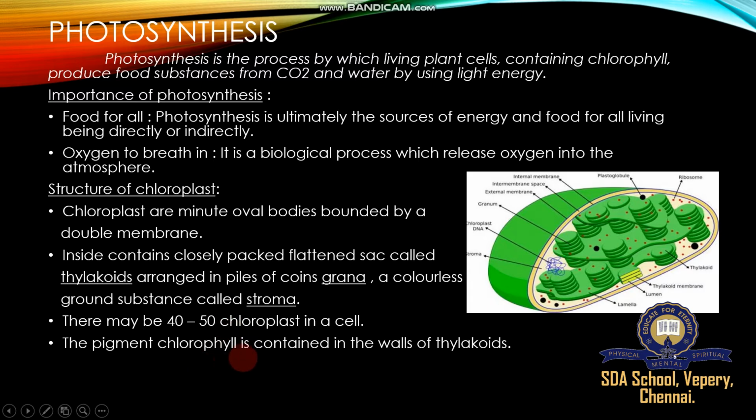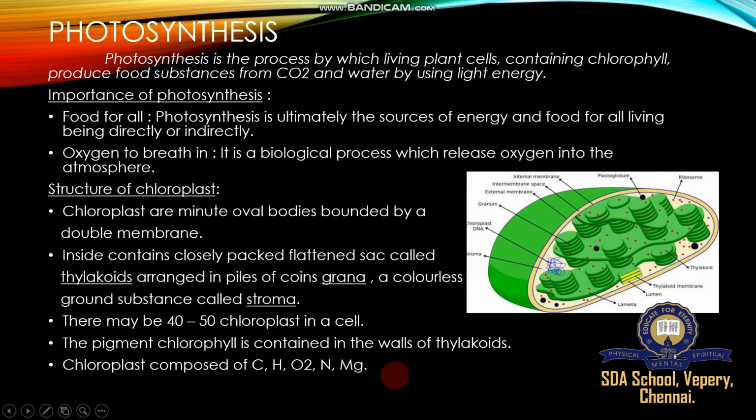The pigment chlorophyll is contained in the walls of thylakoids. So the pigments are available; the chlorophyll pigments are present in the walls of thylakoids. What is a thylakoid? Every coin in the pile, the entire coins together, are called the grana or granum. Then chloroplasts are composed of some chemical elements such as carbon, hydrogen, oxygen, nitrogen, and magnesium. Magnesium is very, very important.